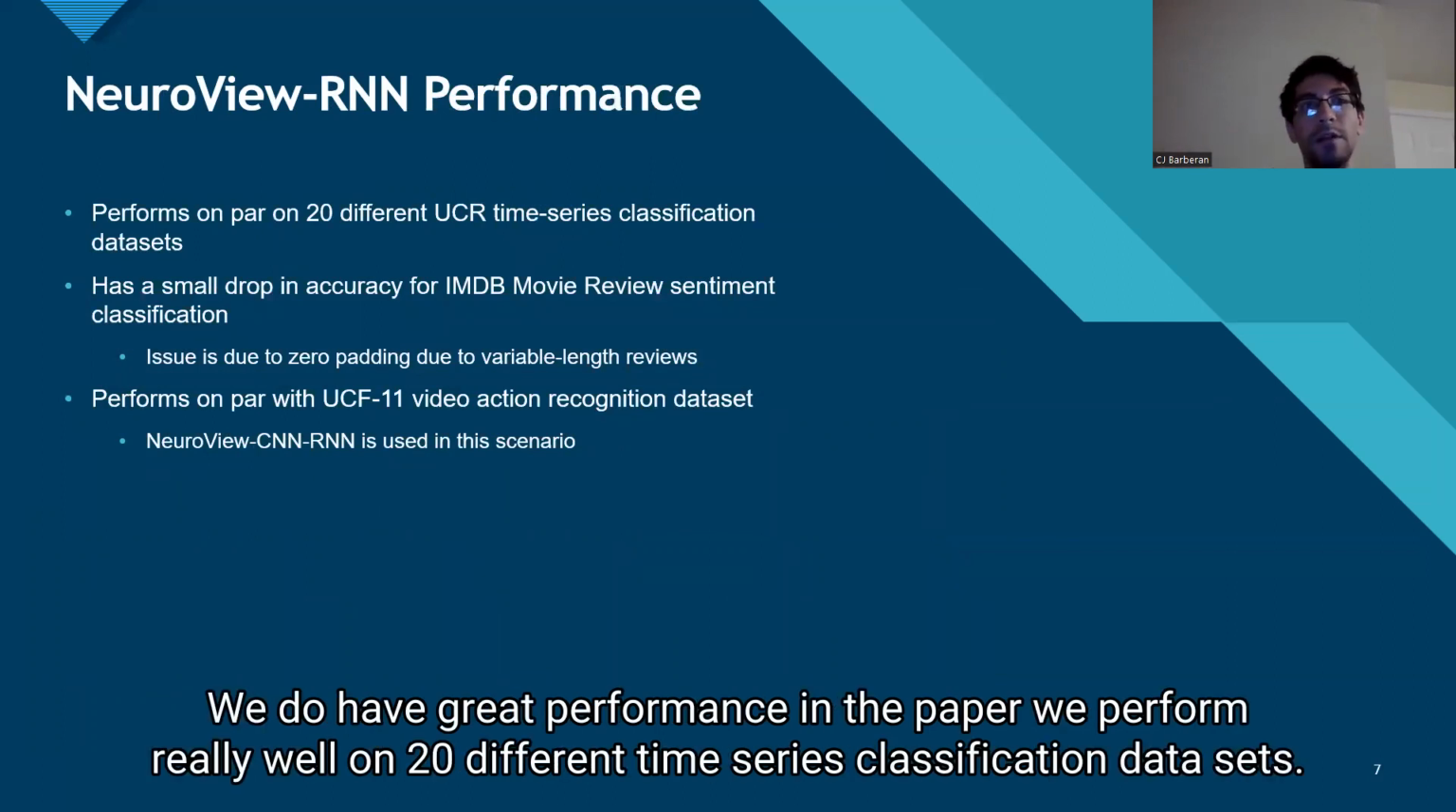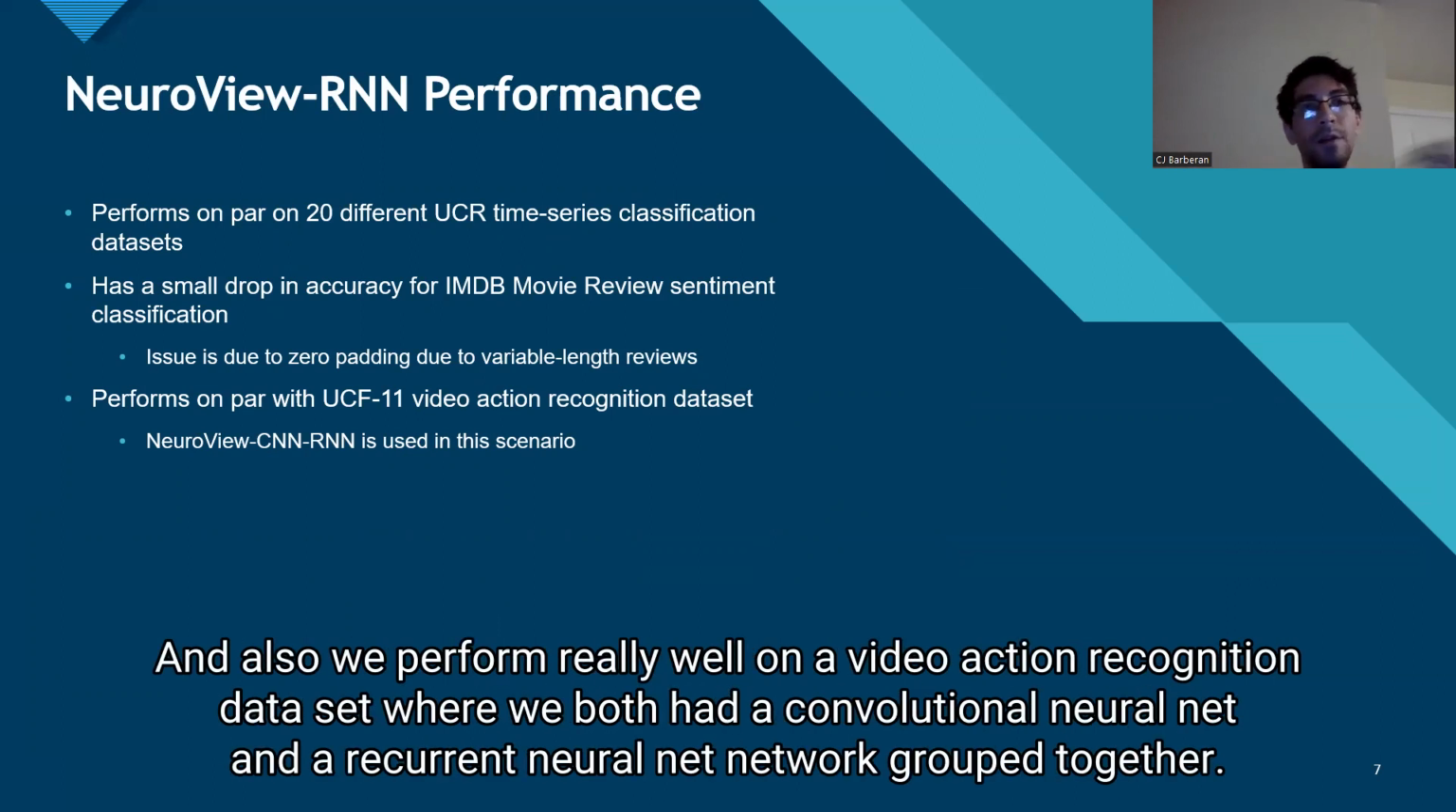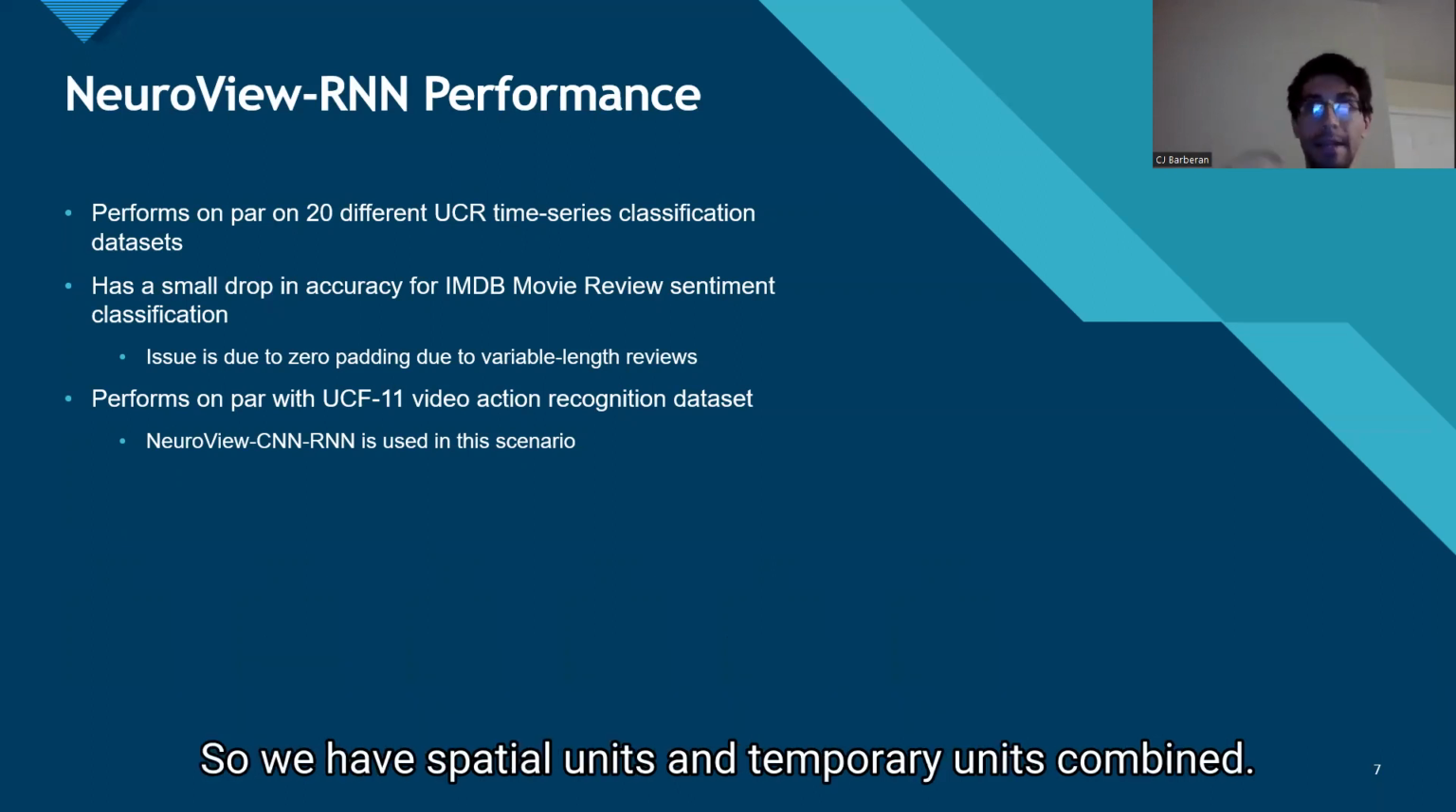We perform really well on 20 different time series classification data sets. We did have a small drop in accuracy for the movie review sentiment classification, but that was mainly due to the zero padding since we had variable length reviews. And we also performed really well on a video action recognition data set, where we had both a convolutional neural net and a recurrent neural network grouped together. So we have spatial units and temporal units combined.